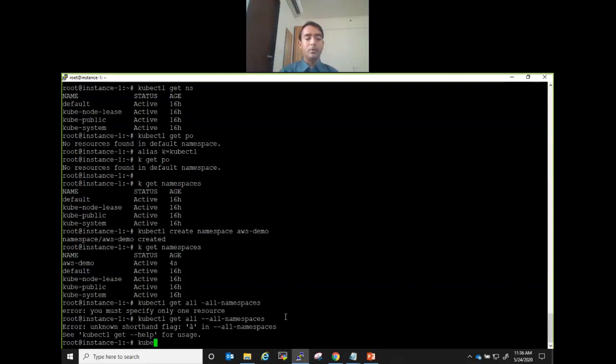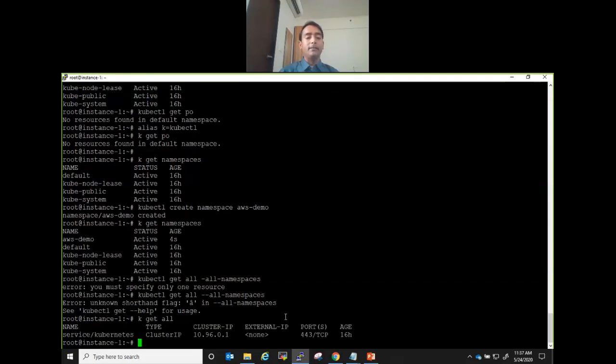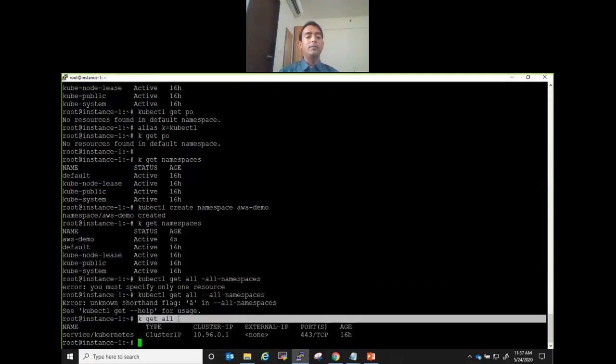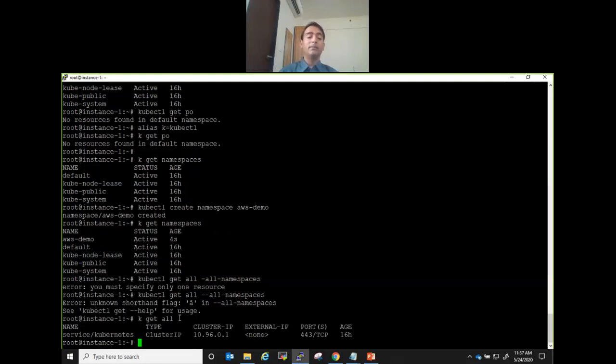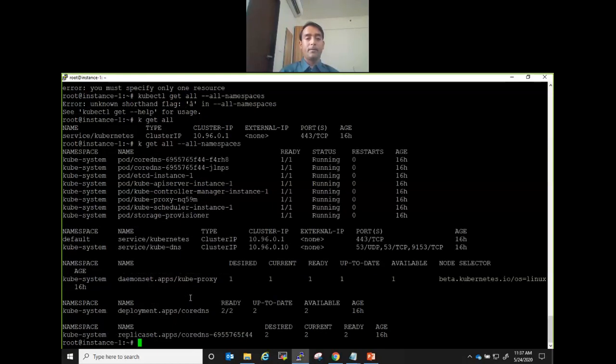So this is some copy paste error. Okay, so get all is a nice command, right? It will give you all the objects. If I run it like this, it is just telling what objects are running in my default namespace. If I want to run it for all namespaces, you can run it with all.